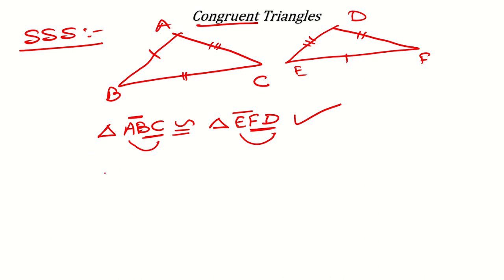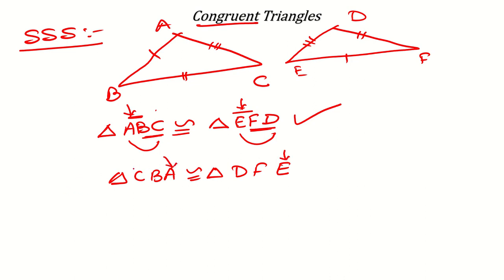What is another way you can write this statement? You can write it like CBA is congruent to, so here C is third, so D, it will be triangle DFE. Okay, you just match the letters. Here A is the first letter, E is the first letter. So it means A and E will be equal. So here A is the third letter, so E will also be the third letter.